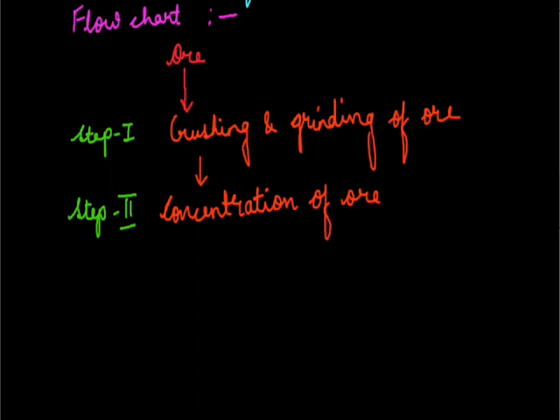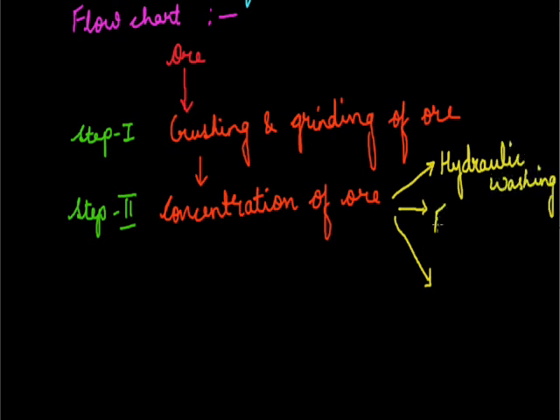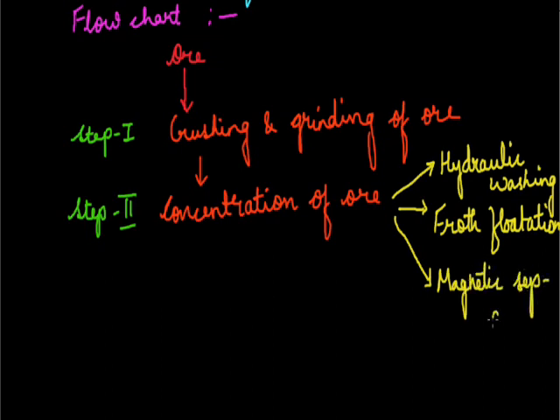The concentration of ore is occurring by 3 steps, or we can say by 3 ways we can concentrate an ore. The generally used methods for concentration of ore are hydraulic washing, froth flotation, magnetic separation. By these methods, concentration of ore is done.